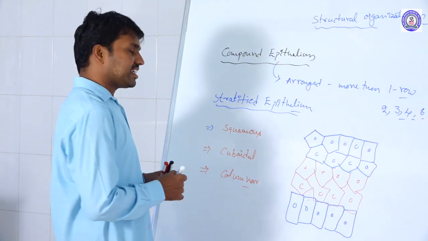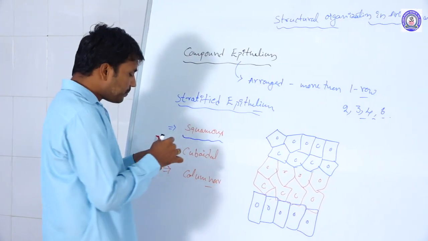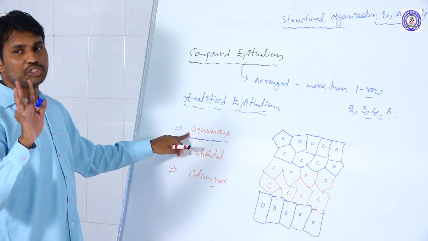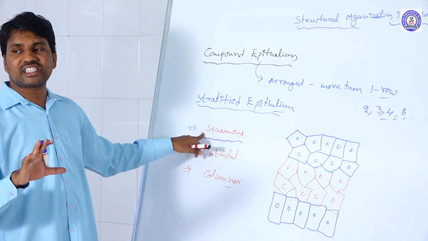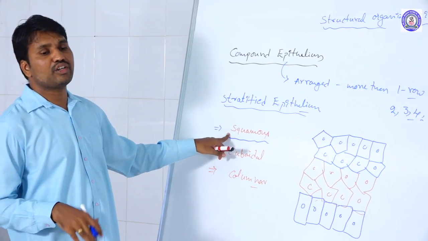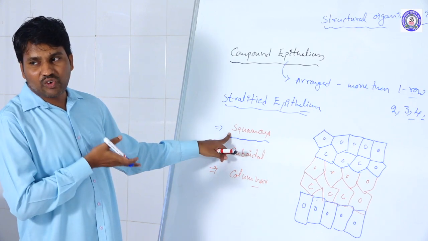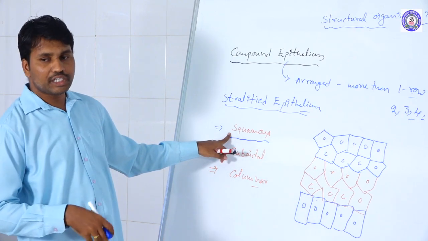Wherever the covering structures are present, those places are covered by the stratified squamous epithelial tissues only, and the dry surfaces of the organism. Taking some of the vertebrates, their skin is covered by the stratified squamous epithelial tissues only.